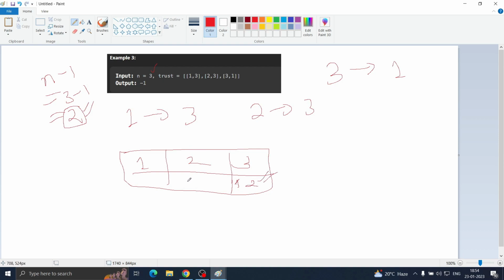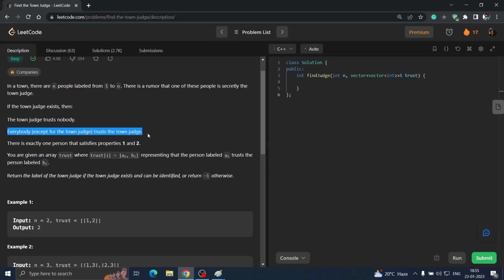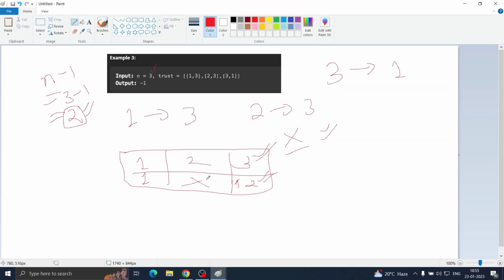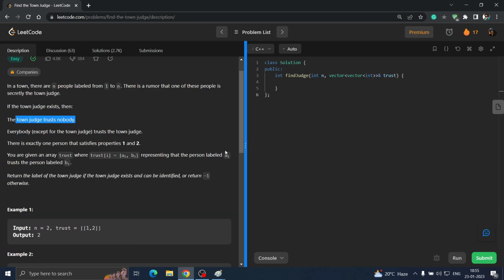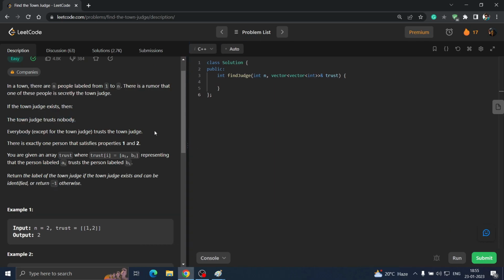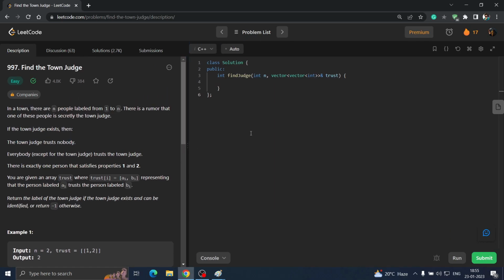But is 2 trusted by anyone? No. But 1 is trusted by 3. So can 3 be the town judge in this case? No, because a town judge should not trust anyone. That is the condition mentioned here. He doesn't trust anyone, and everyone trusts the town judge. That is the condition, so that's why the answer in this case is -1. I hope you got a fair idea how to approach this question. I hope you can try this question on your own. Please take a minute to try it and then come back to the video.